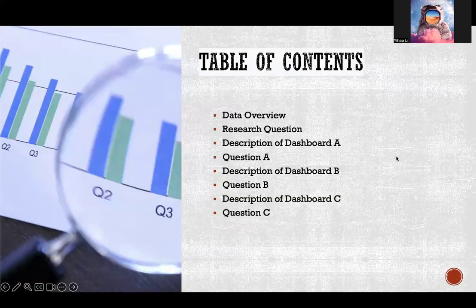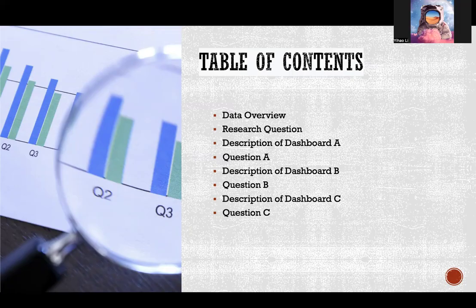This slide is the structure of the presentation. First of all, we will introduce our data set. Then we will talk more about our research questions. After that, we'll go through the three dashboards, and each dashboard is designed to answer a key question. Finally, we will summarize the findings at the end.